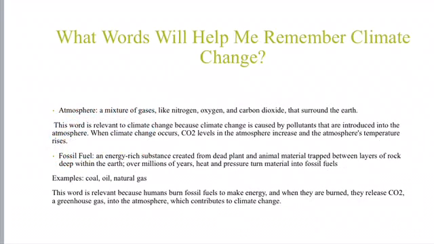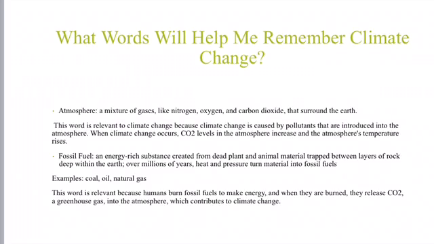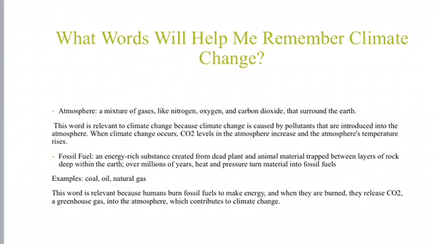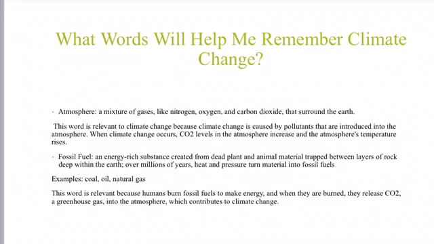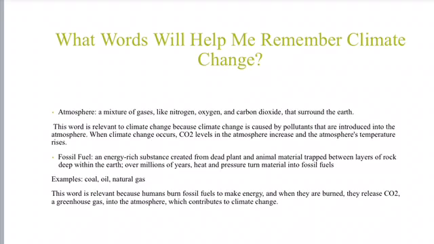What words will help me remember climate change? Atmosphere, a mixture of gases like nitrogen, oxygen, and carbon dioxide that surround the Earth. This word is relevant to climate change because climate change is caused by pollutants that are introduced into the atmosphere. When climate change occurs, CO2 levels in the atmosphere increase and the atmosphere's temperature rises.